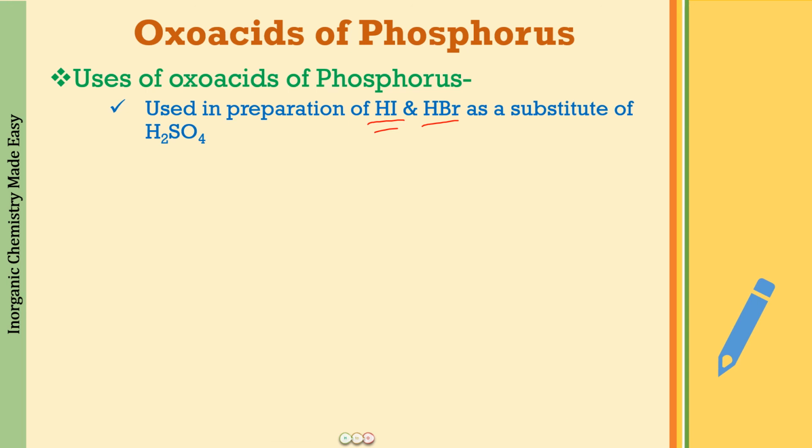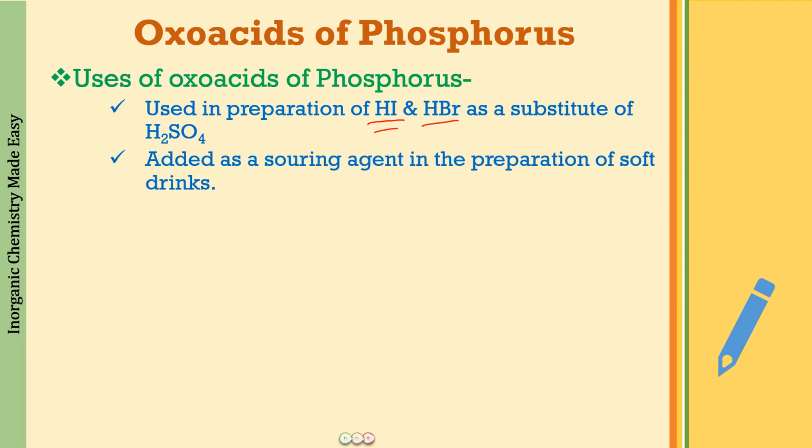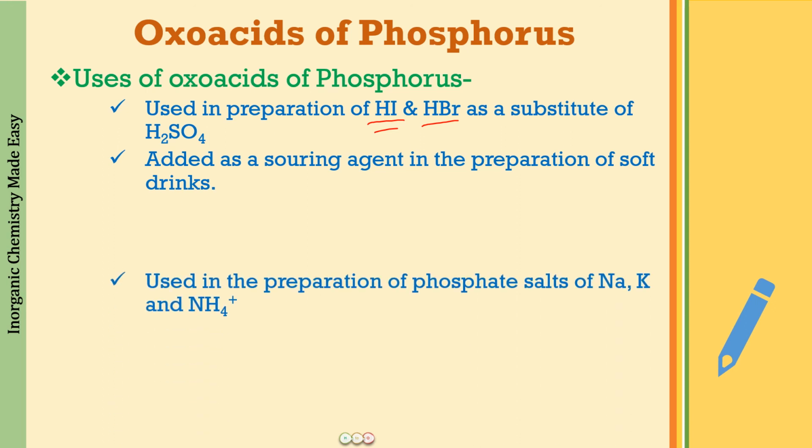Please do remember this. This is frequently coming in the examinations. All right. So now the next use we have is this is added as a souring agent in the preparation of soft drinks. So this is the reason why your parents, your elders tell you do not drink soft drinks, because that contains phosphoric acid and that is not good for your health.